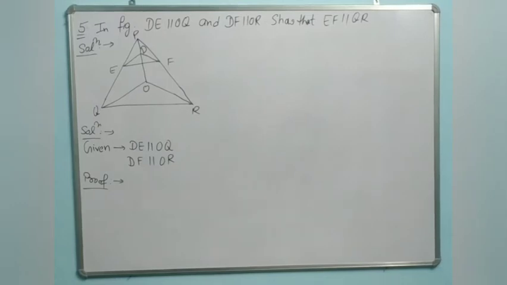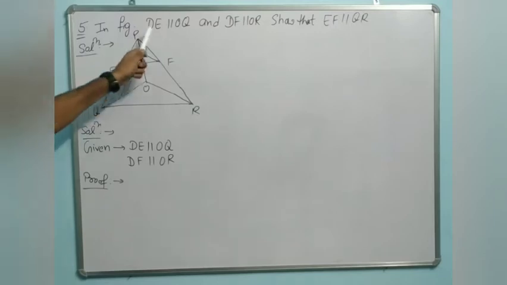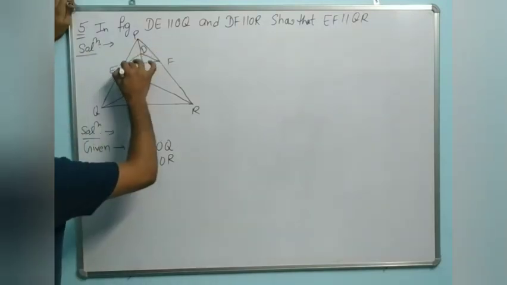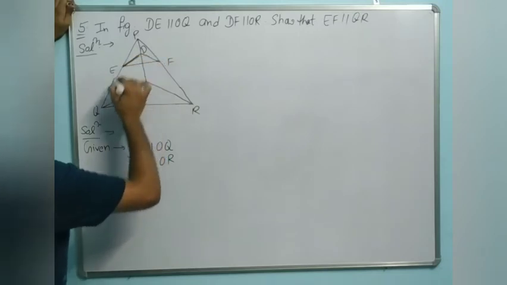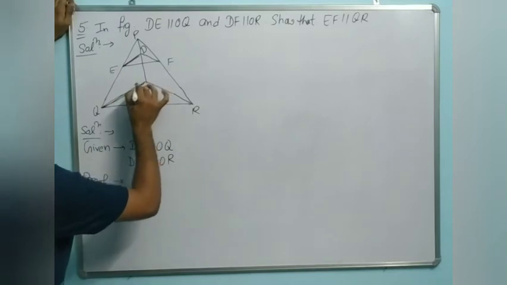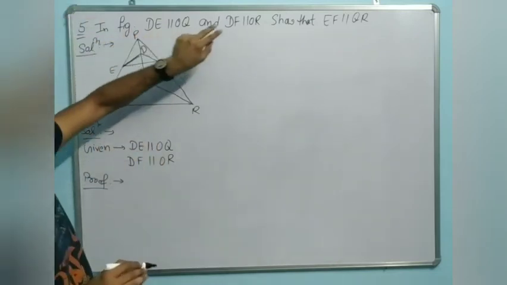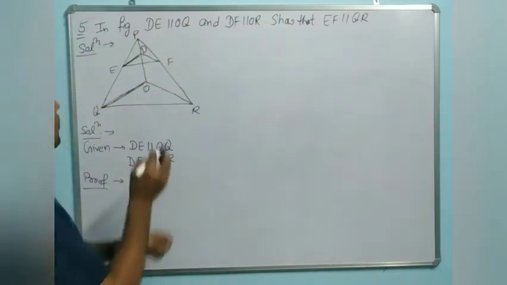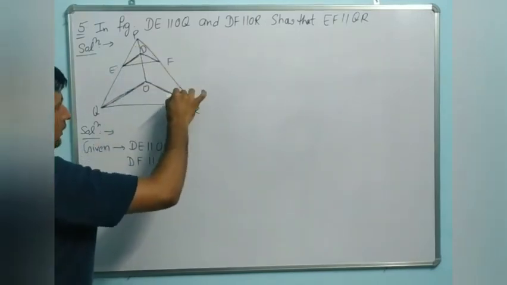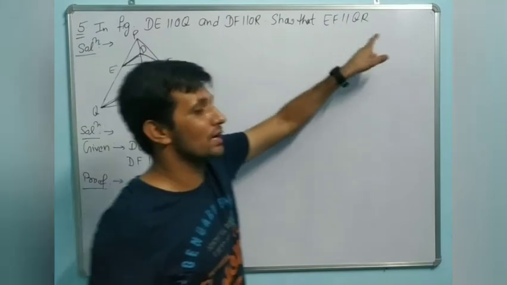Now, dear, question number 5. What is given? In the figure, DE parallel to OQ. This line DE is parallel to OQ. So we will take a triangle in which these two lines are parallel. Same as it is, DF parallel to OR. It is DF and OR, so that these two lines are parallel.